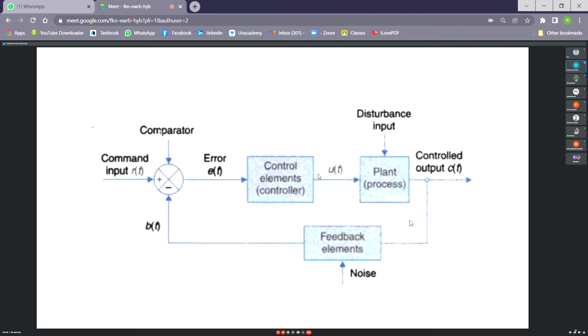But in order to use that thermistor as a measuring element, you have to perform many operations. First of all, you have to amplify, because the measuring signal available at the output of the transducer is very weak. You have to filter out noise.